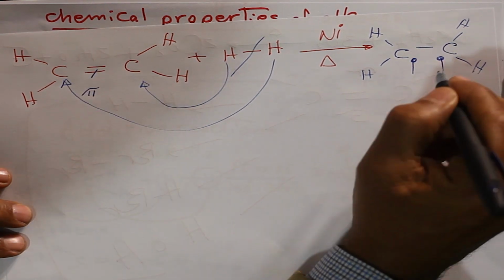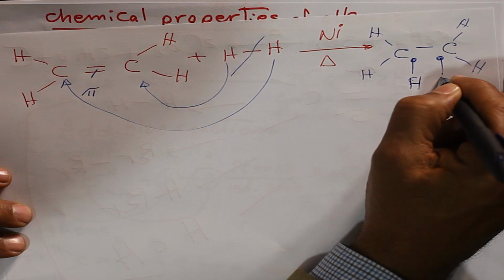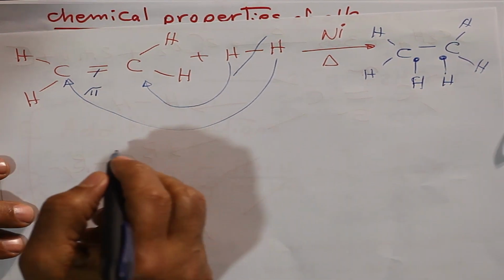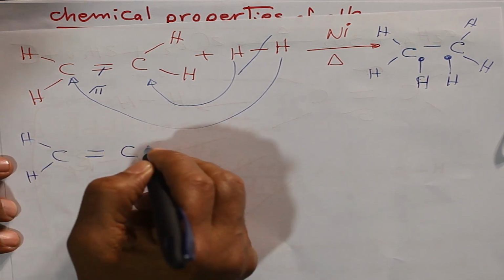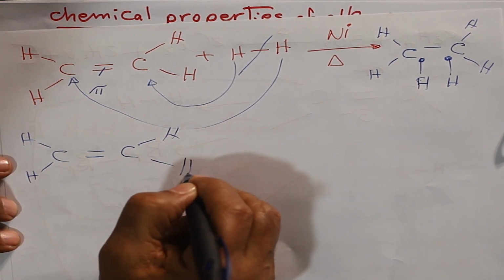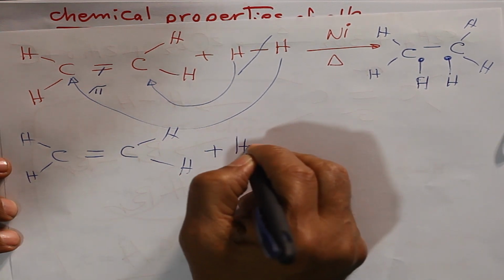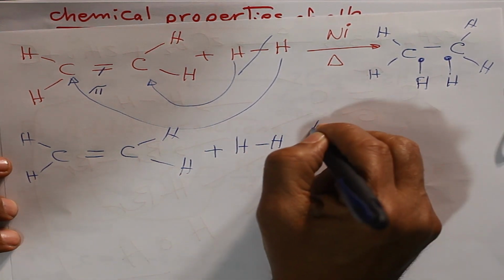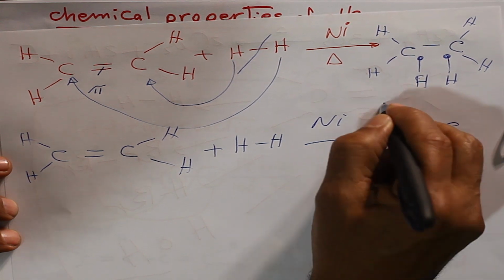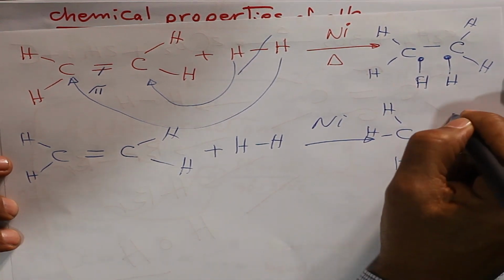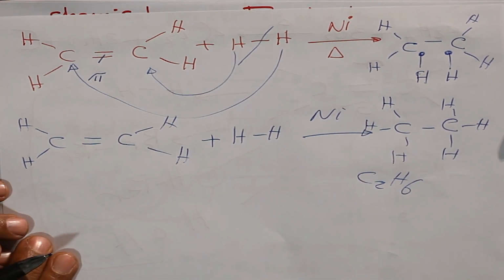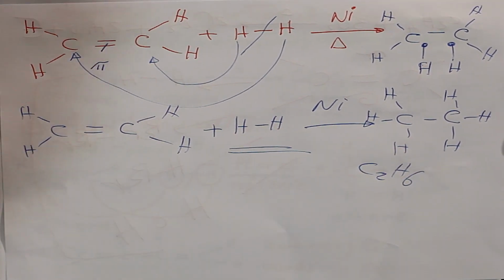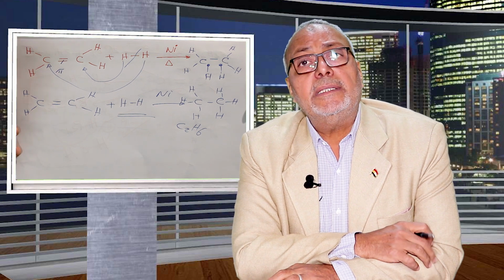One here and one here, H, H. So it will change from ethene C2H4 into ethane C2H6. In the presence of nickel, it produces ethane C2H6. It is called a hydrogenation reaction, meaning a reaction with hydrogen.